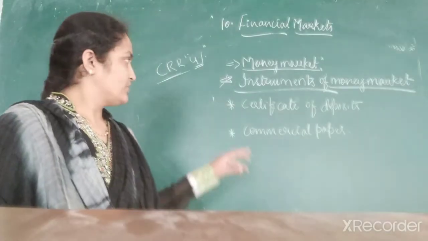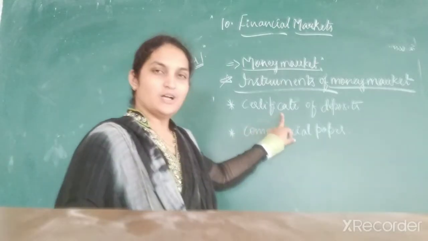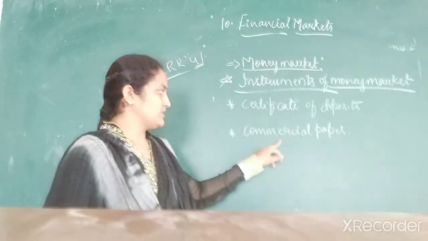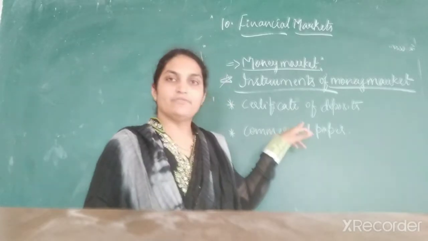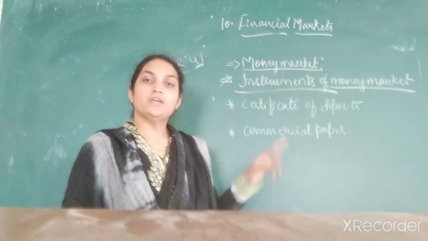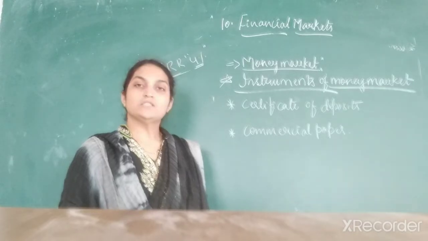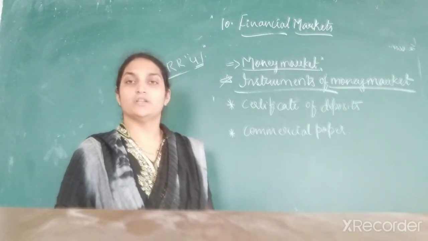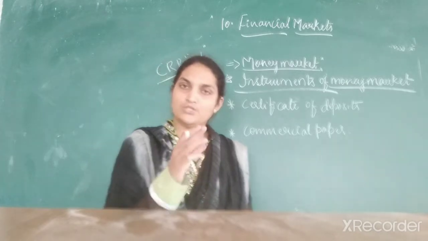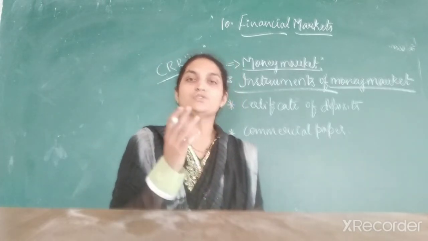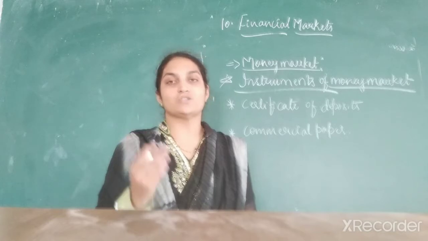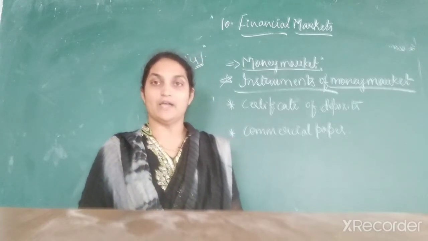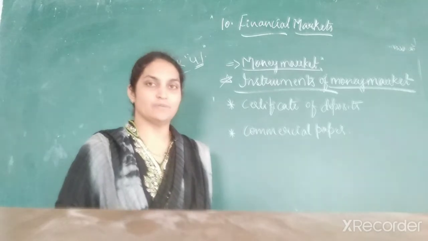The next instruments are the certificate of deposit, or CD, and next is commercial paper. What is a certificate of deposit? A certificate of deposit is an unsecured negotiable instrument. A negotiable instrument is one which can be traded or sold in a market. Transfer can happen. Such an instrument is called a negotiable instrument.